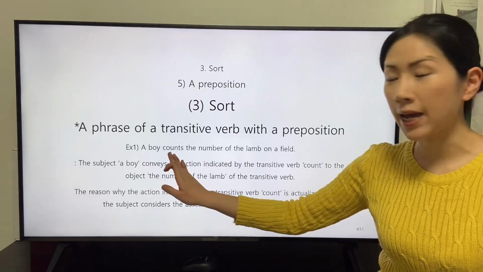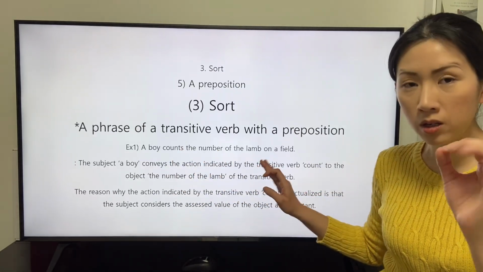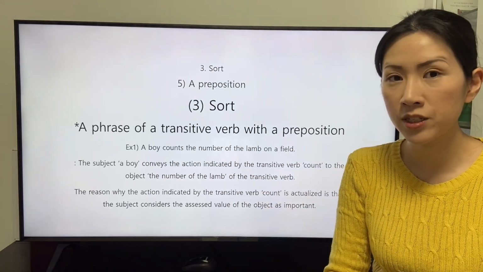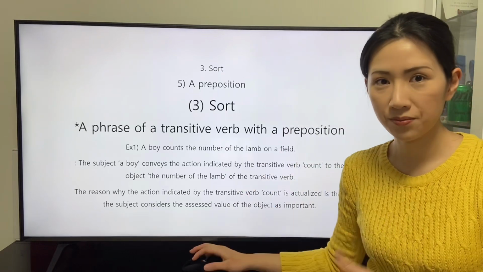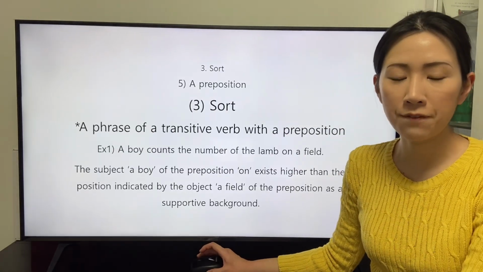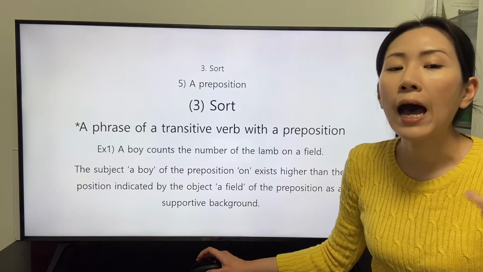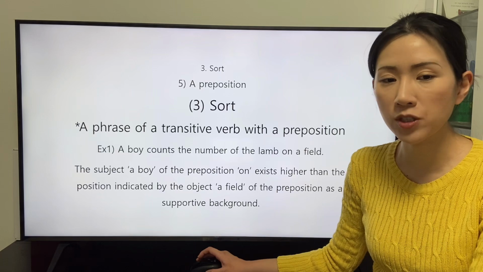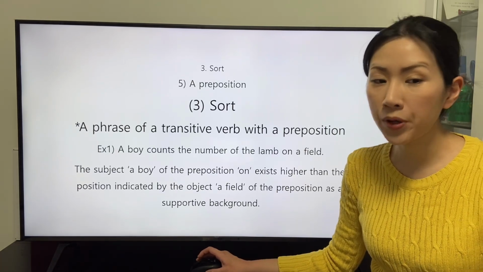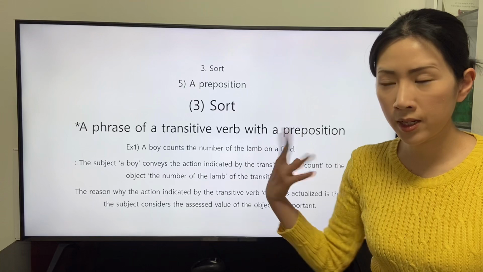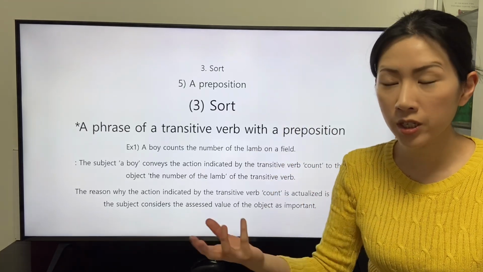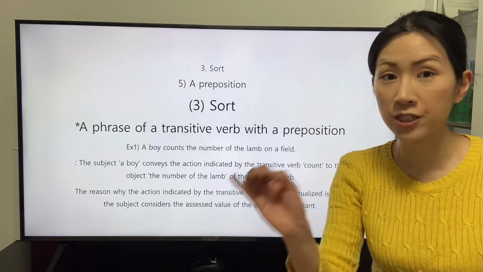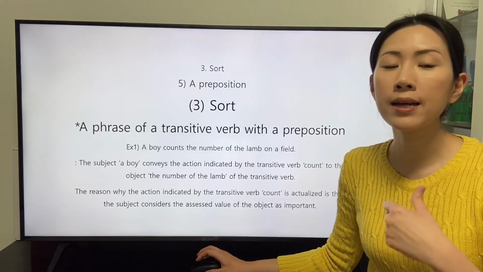The transitive verb count and the preposition on are applied to convey the original definition of each word. The subject or boy of the preposition on exists higher than the position indicated by the object or field of the preposition on as a supportive background. We will consider the condition that the subject or boy actualizes the action indicated by the transitive verb count.